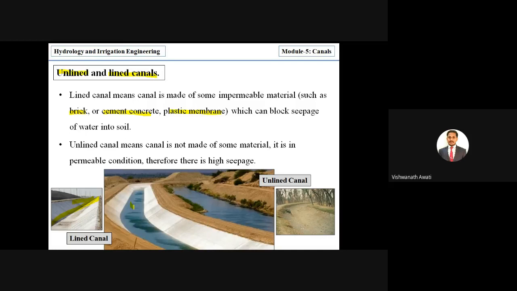And this one is an example with water, and this one is without water. An unlined canal is a canal that is not lined on the side as well as the bed. You can see this example without water, and this one is unlined with water. Understood. Unlined means it is not covered with impermeable material, and if it is covered with impermeable membrane or material, it is called a lined canal.